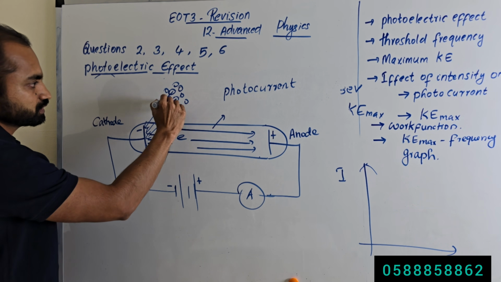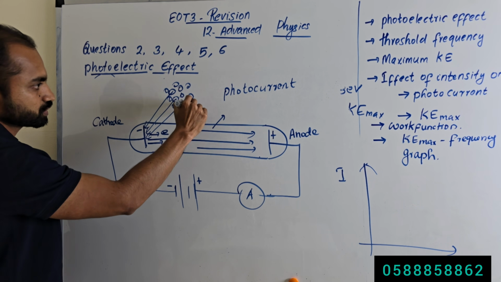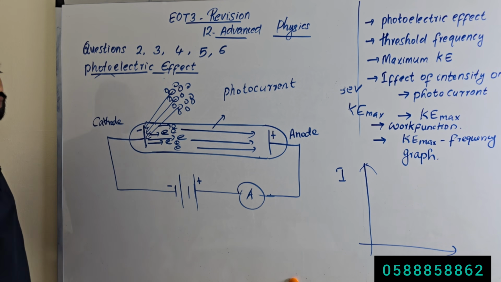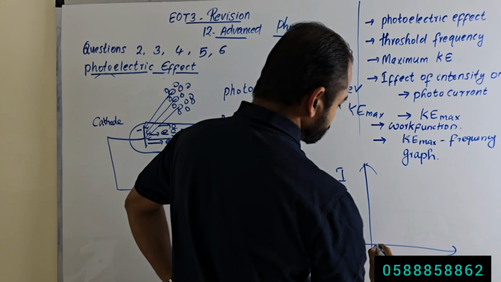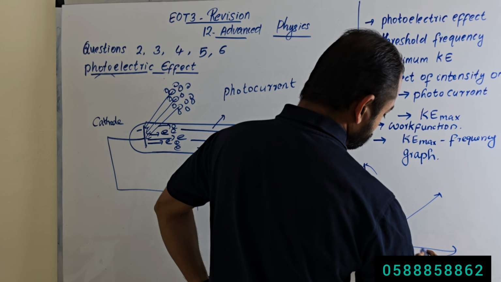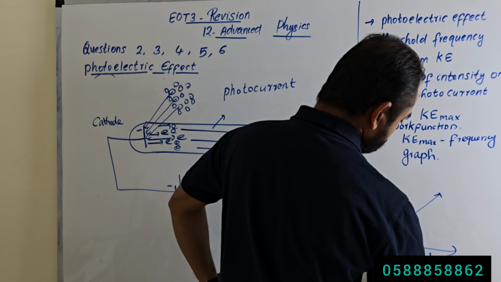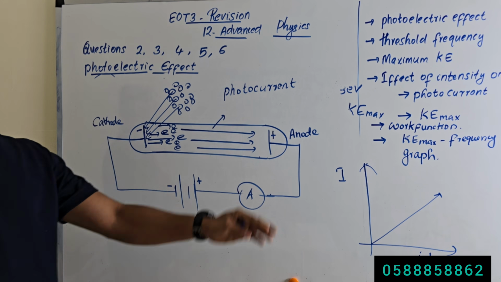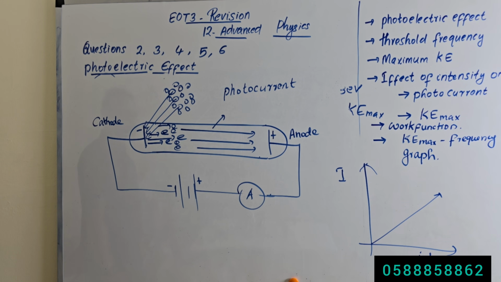When we increase the intensity of the incident radiation, more and more electrons will be emitted. When more and more electrons are emitted, what happens to the current? Current will increase, right? So when we increase the intensity of the incident radiation, the current is increased.